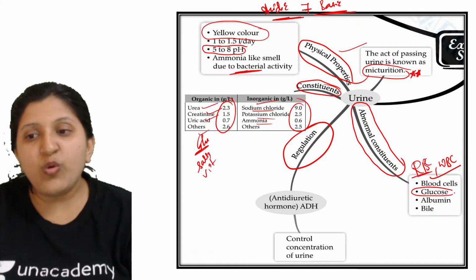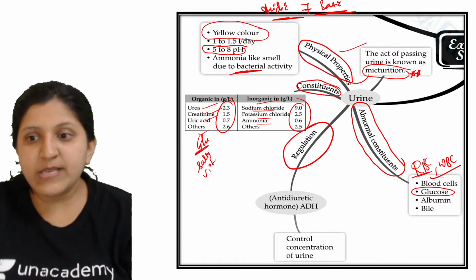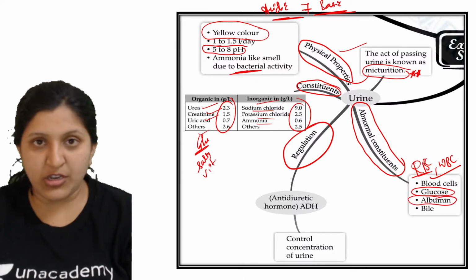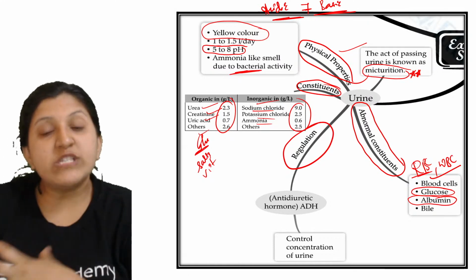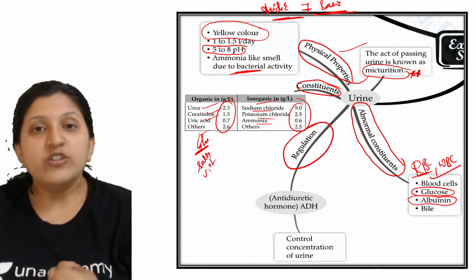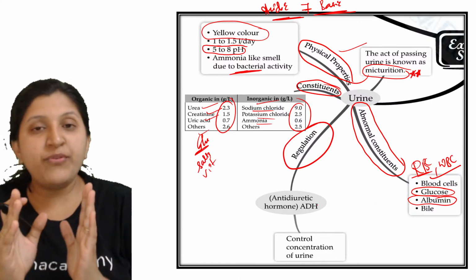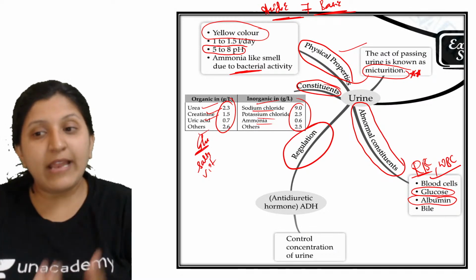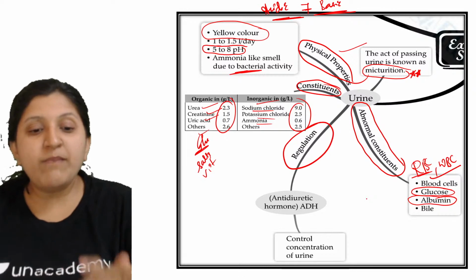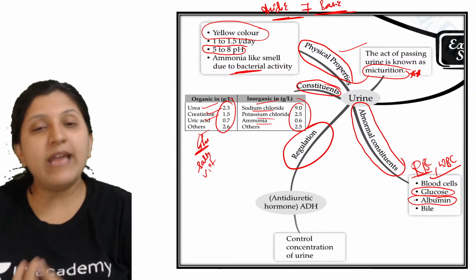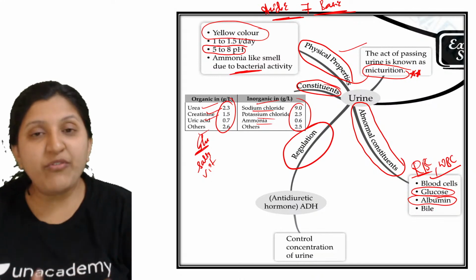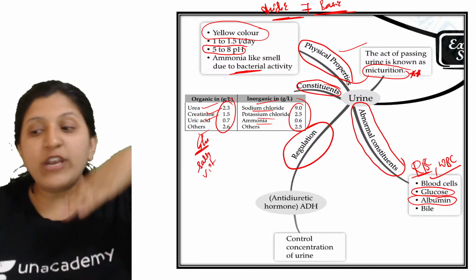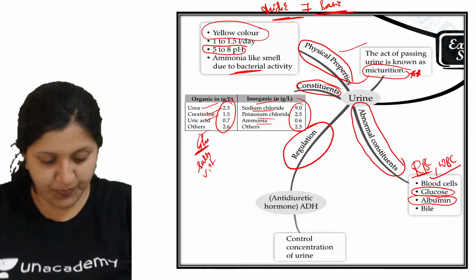Then glucose: if an excess amount of glucose is there, it can be diabetes. And albumin is basically maintaining the concentration. The osmotic balance of the urine, whatever amount of urea has to be there, whatever amount of water has to be there, all of that is regulated by the albumin. Normal osmotic pressure maintenance is done by the albumin protein. So if there is any variation, it can be because of lower albumin content, or it can be higher content of albumin also.